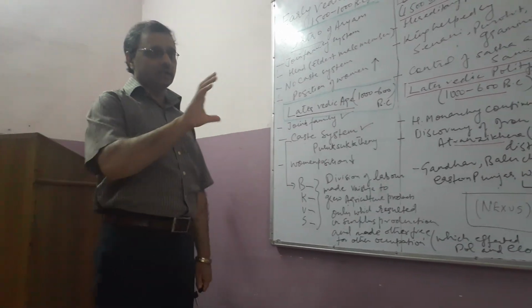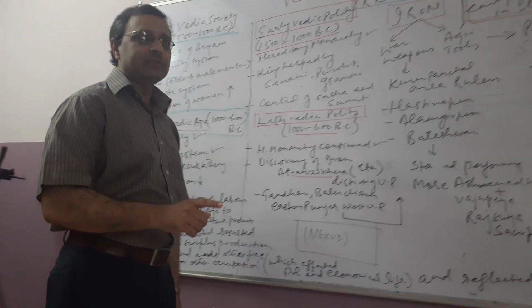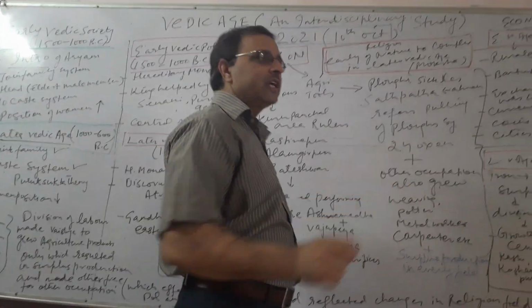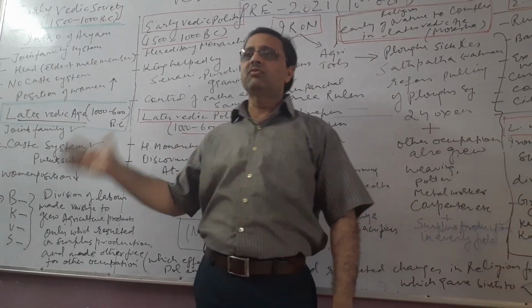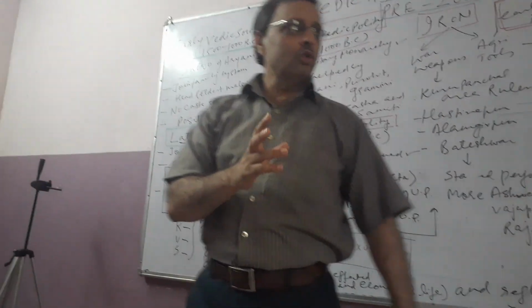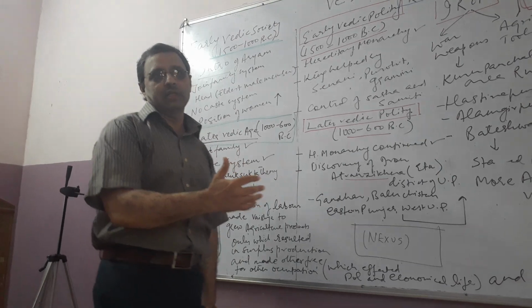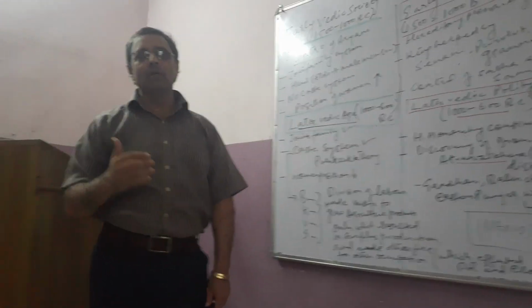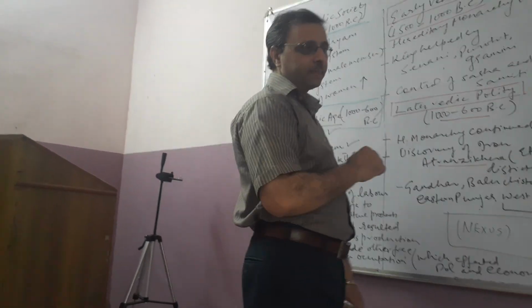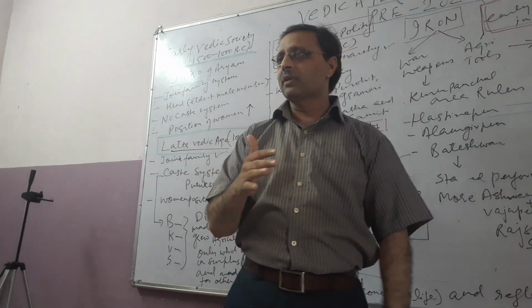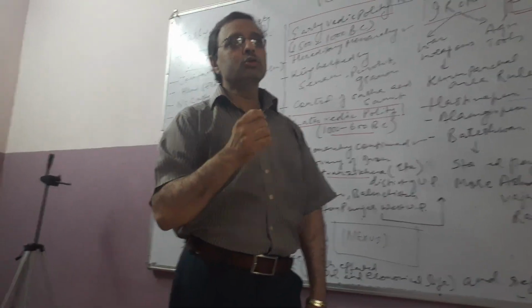So I told you that the early Vedic age is also known as the Rig Vedic age, because the Rig Veda, the oldest Veda, was written in that particular age, and after that, from 1000 onwards, other Vedas were also written. So Rig Veda was written, and it took around 500 years. It is divided into 10 mandals or 10 books. In the 10th mandal, the last mandal, which dates to around 1000 BC, there is a theory known as the Purusha Sukta theory.